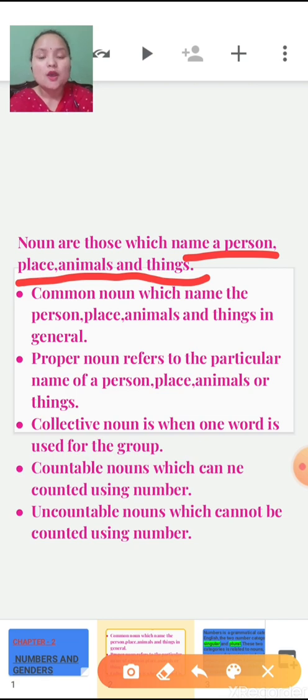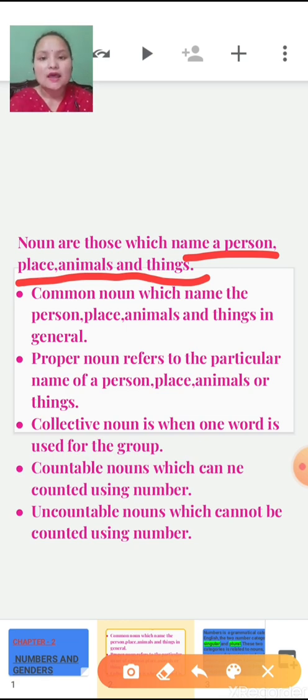Then proper noun. Proper noun refers to the particular name of a person, place, animals or things. Specific name. Example, India, New Delhi, Taj Mahal. These are your proper nouns. Then comes collective noun. Collective noun is when one word is used for a group, like class of students, crowd of people, bunch of flowers. These are your collective nouns.